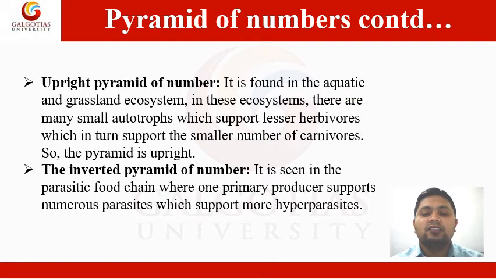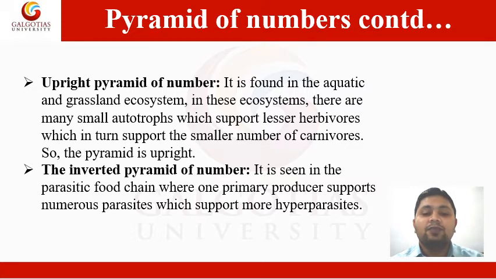These are the two categories of pyramid of numbers. Number one is the upright pyramid of numbers. It is found in the aquatic and grassland ecosystem. In these ecosystems, there are many small autotrophs which support fewer herbivores, which in turn support a smaller number of carnivores. So the pyramid is upright, therefore we call it an upright pyramid.